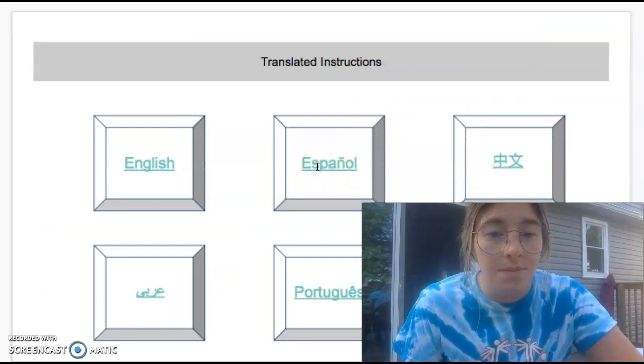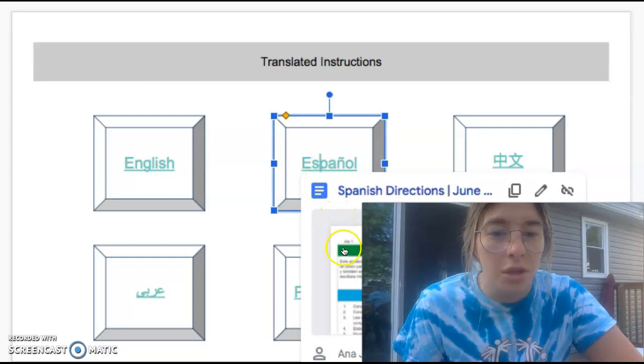If you need translated directions, click on the links. Those directions will pop right up. You just click. Okay?